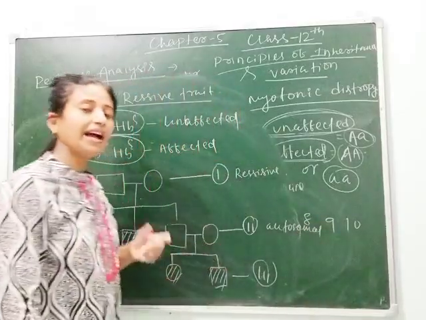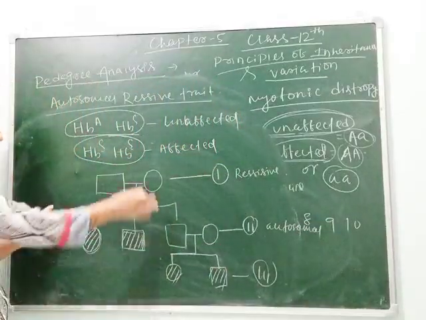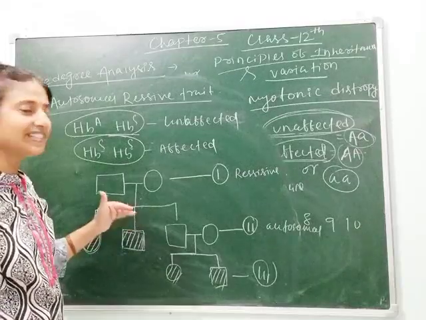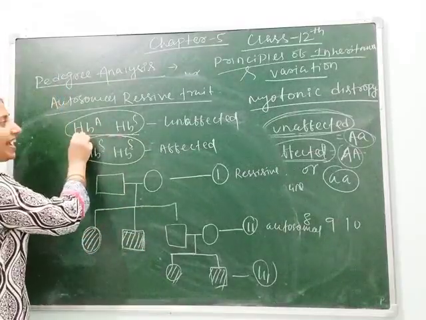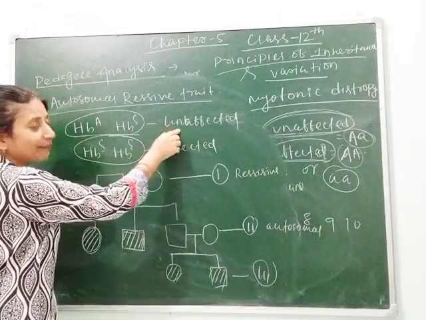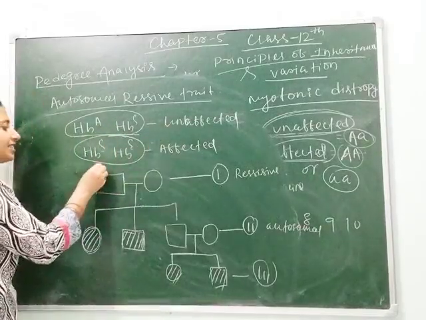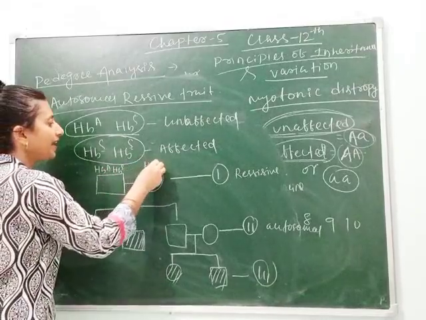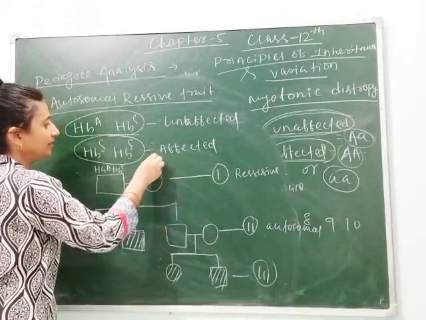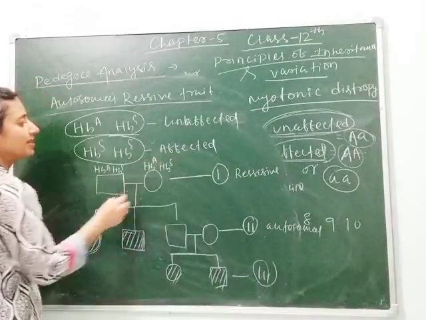Then the third question will be asked: find out the genotype of all the members of this pedigree chart. All the members. As I have told you, HbA HbS is unaffected. So let's write HbA HbS and HbA HbS.